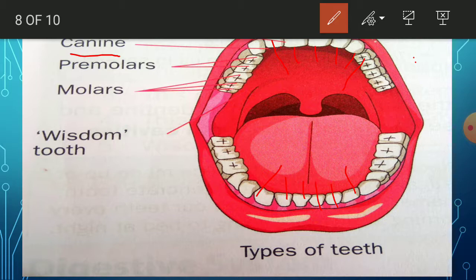So after that, premolars. See, premolars are present behind the canine. So after this canine, here premolars. They are 8 in number. That is 1, 2, 3, 4.